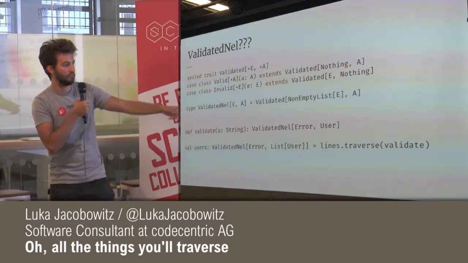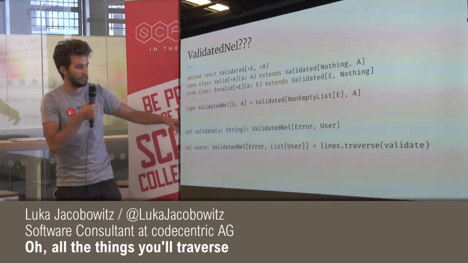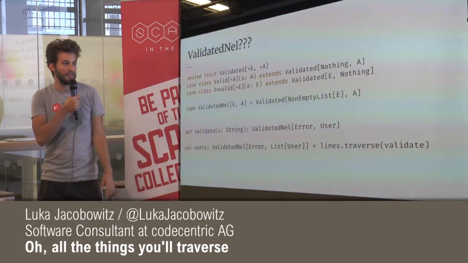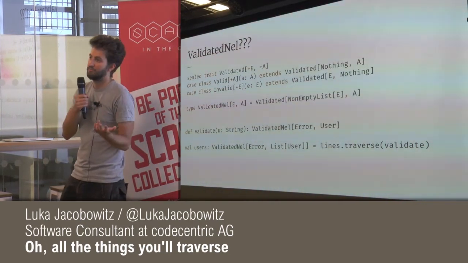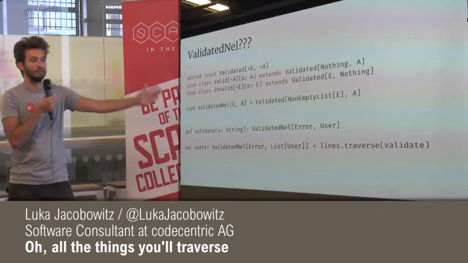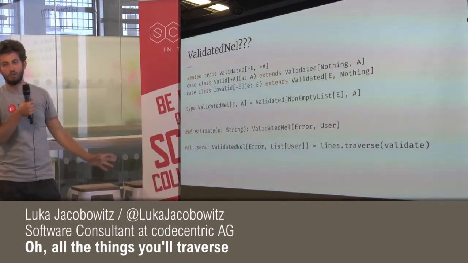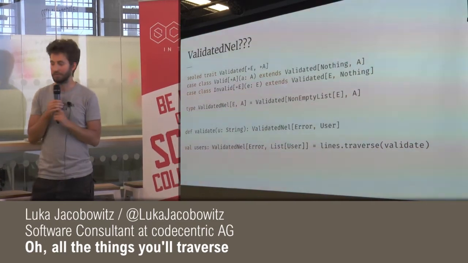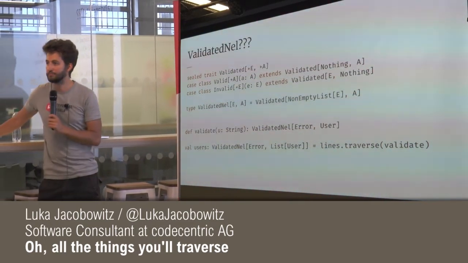It will run this validate function for every string in this lines variable, and then it will validate them all and see, hey, you either have a bunch of errors or you have a valid list of users. And this is how you do very simple, very clean functional validation, and it works really nicely, in my opinion. Yeah. So questions about that?